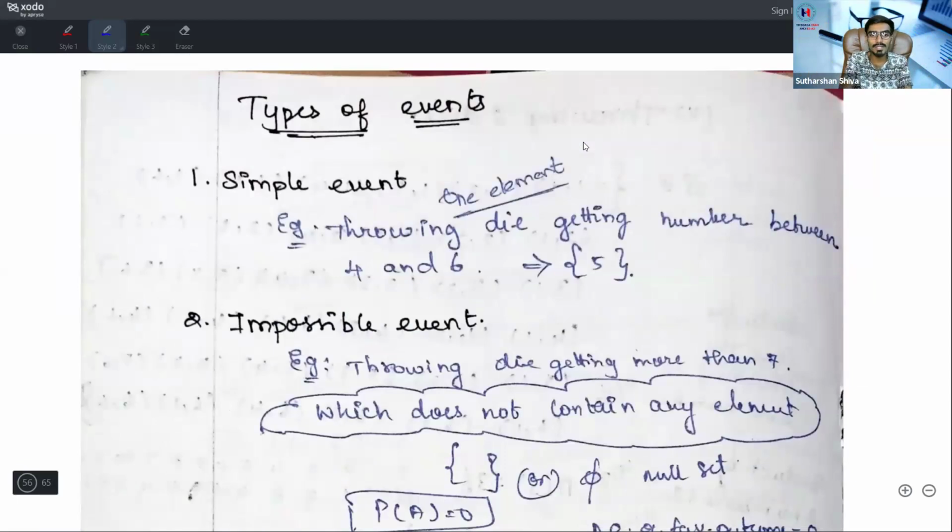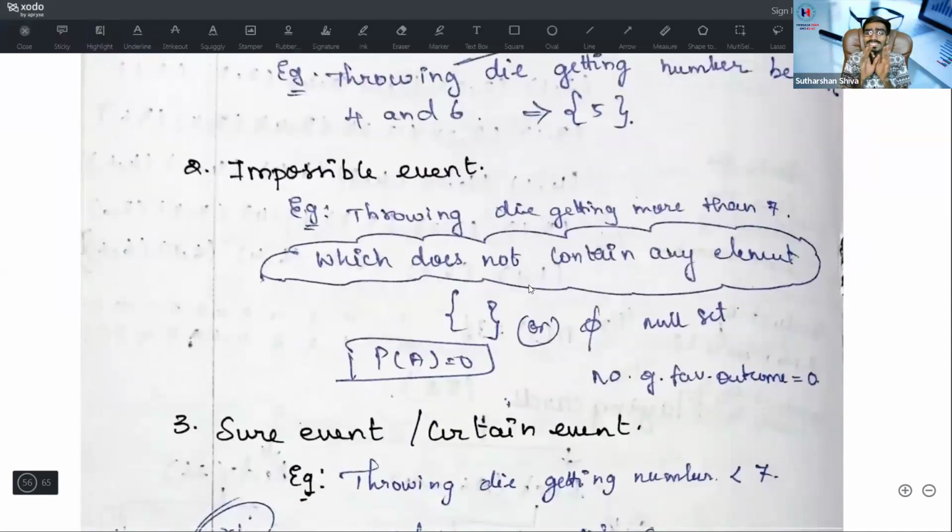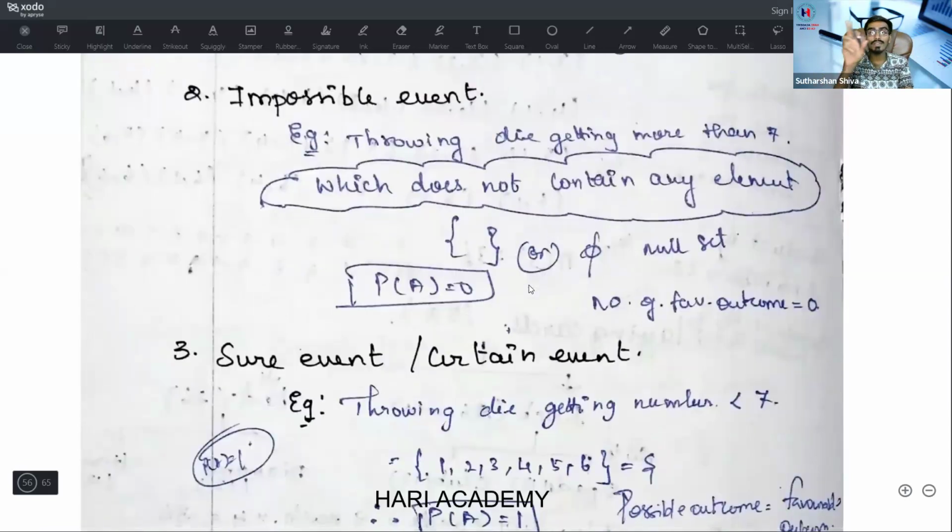What is an impossible event? An impossible event is throwing a die and getting more than 7, which does not contain any element. A die has only up to 6, so how can you get 7? So it is an impossible event. It is a null set, an empty set. So the number of favorable outcomes is 0, and at that time P(A) is equal to 0.